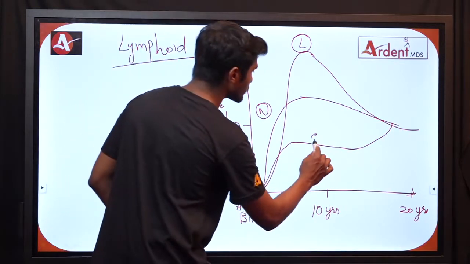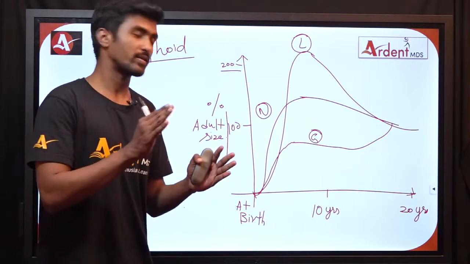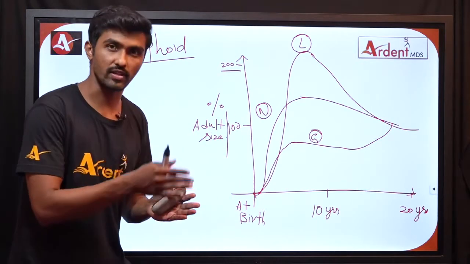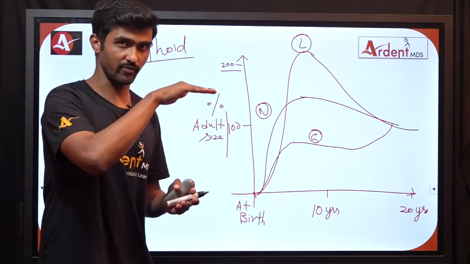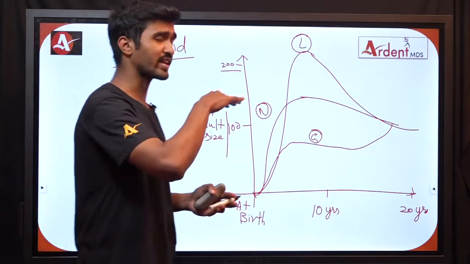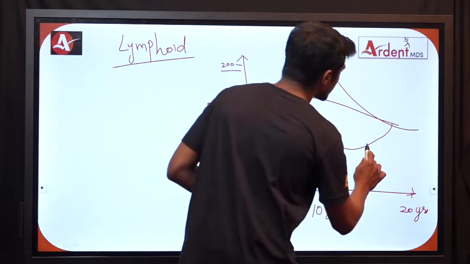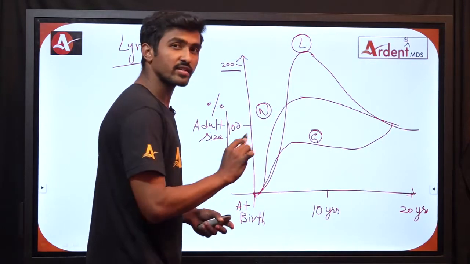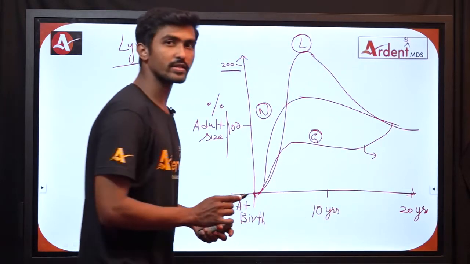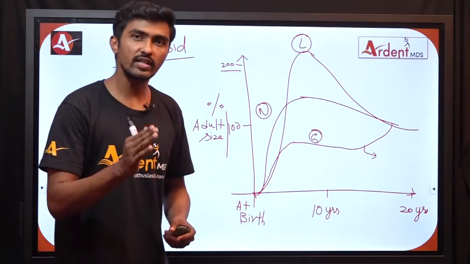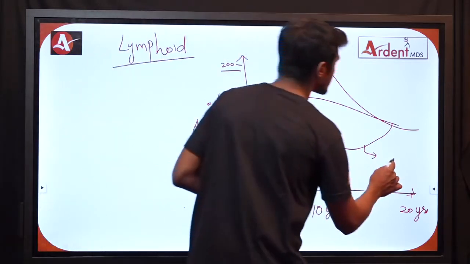So the general tissues undergo faster growth during the initial period of development up to 2 to 3 years of age, then they are going to level off for the period of 3 to 10 years of age. Then after 10, they are going to rise up again. So the shape of the curve is sigmoid shape. Very important MCQ: the shape of the general tissue curve is always S-shaped or sigmoid shape.